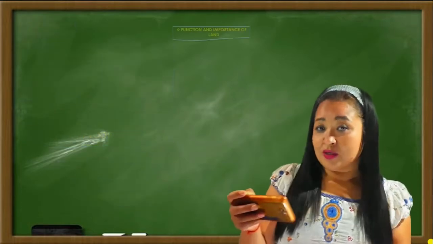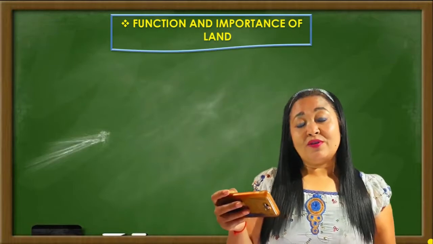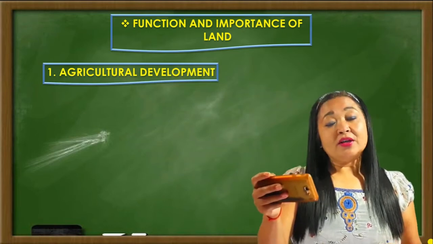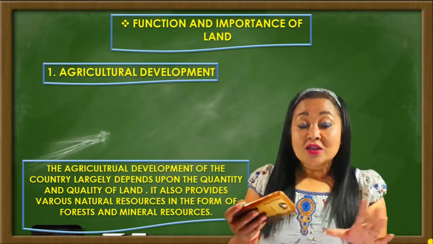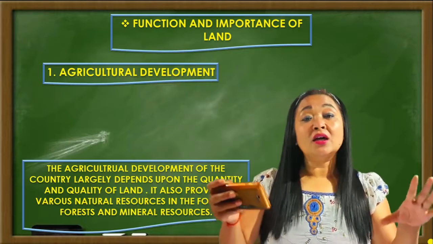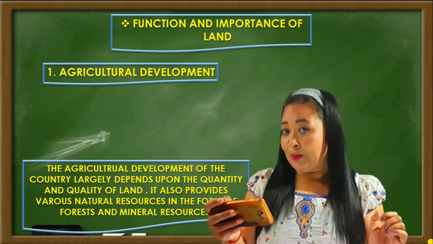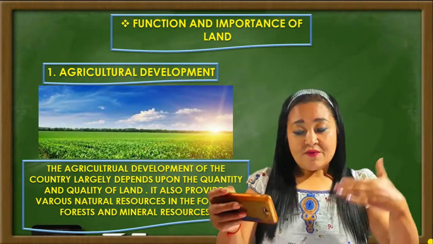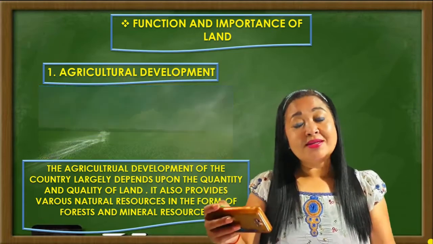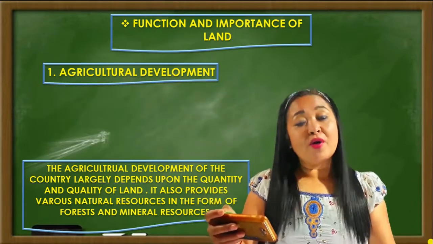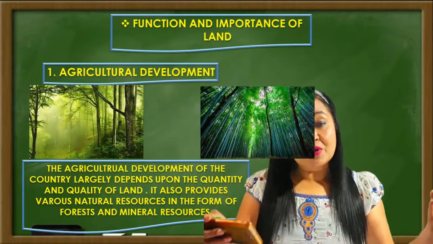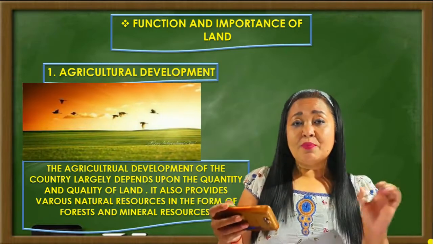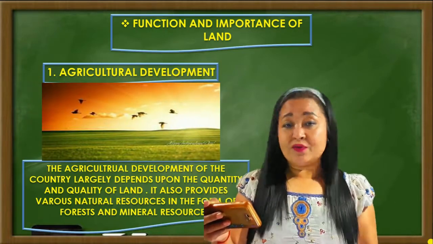Today's topic is the importance of land. The first importance of land we are going to see is in terms of agricultural development. The agricultural development of the country largely depends upon what? The quality and the quantity of the land that is available. Besides that, land also provides various natural resources in the form of forest or mineral resources. This way, land plays an important role in the agricultural development of the country.